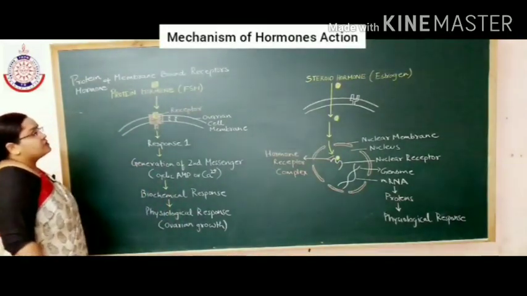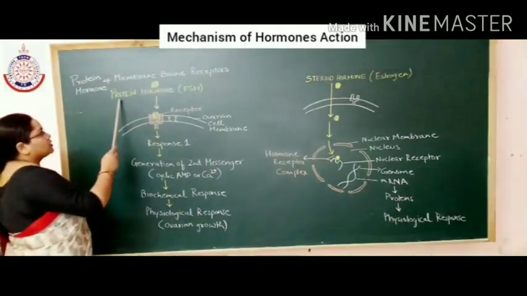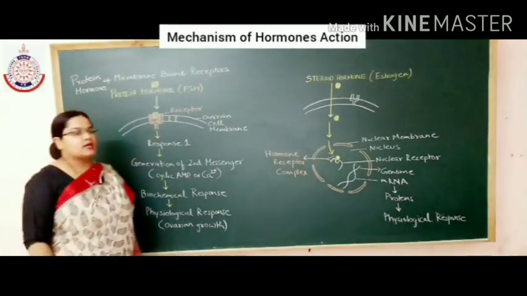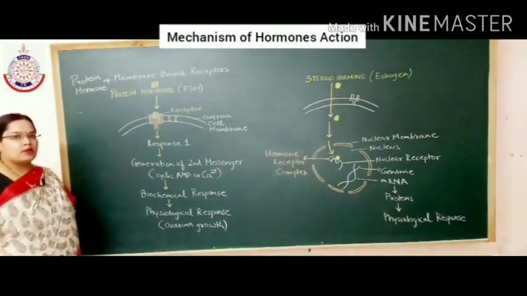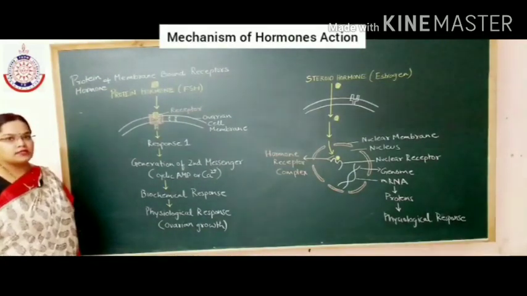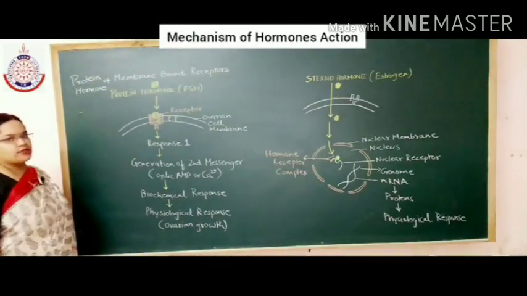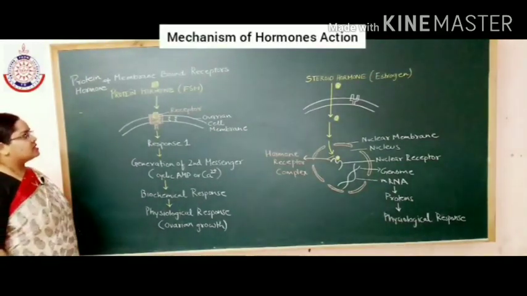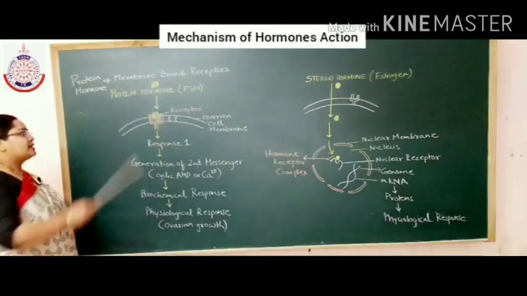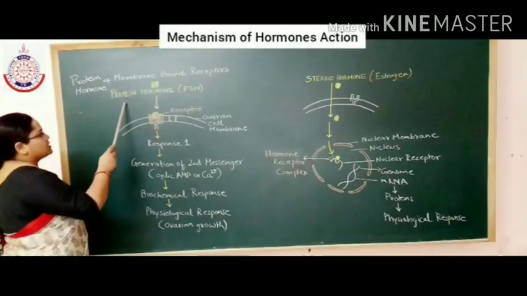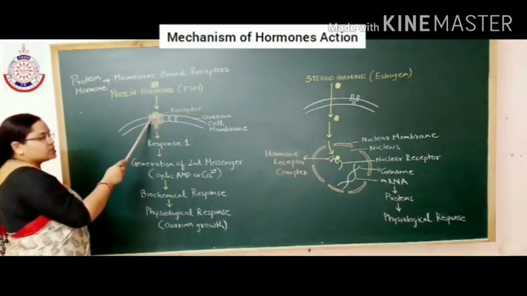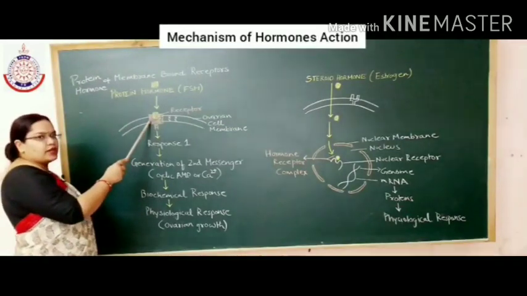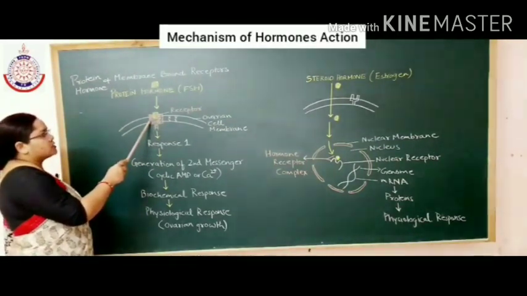First of all, we will discuss the action of the protein hormone. As we have discussed earlier, protein hormones or amino acid derivative hormones, for example insulin, follicle stimulating hormone, and the amino acid derivative hormone epinephrine, cannot enter directly into the target cell. So they bind with the receptors which are present on the cell membrane of the target cell to cause physiological and biochemical changes.